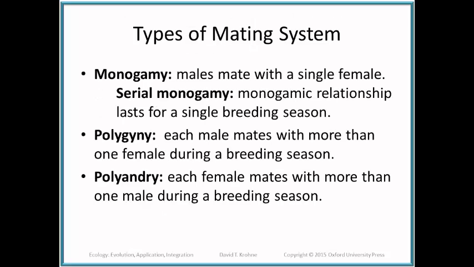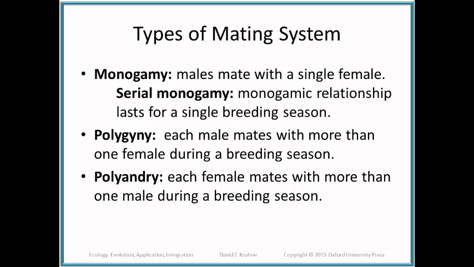These could be subdivided many times, and if we were in an animal behavior course, we would take this apart. But for now, think of three possibilities: monogamy, polygyny, and polyandry. Monogamy is a mating system in which males and females mate one-on-one. That is, males mate with a single female.